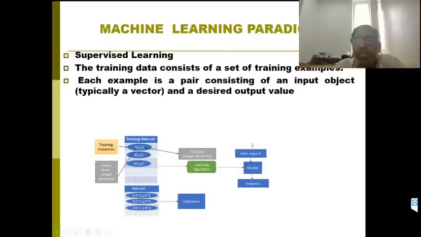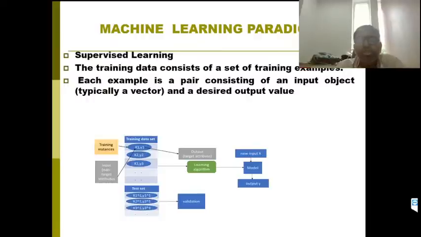Then we give the test data to this machine. In the test data we give the inputs x1 dash, x2 dash, x3 dash. Then it predicts using this model. Then we compare y1 dash, the actual value, with the predicted value, and likewise y2 dash and y3 dash, the actual values, with the predicted values. That is called validation of the model. So this is the overall view of the supervised learning approach.